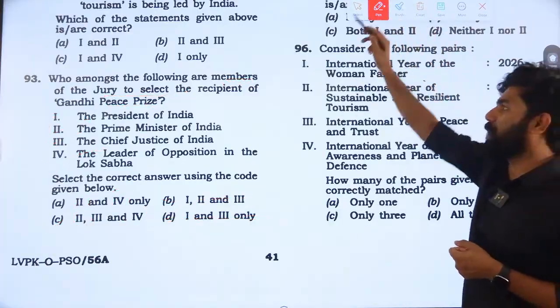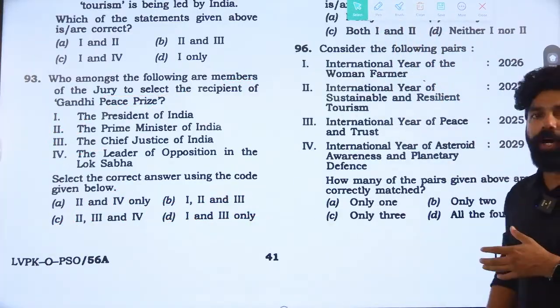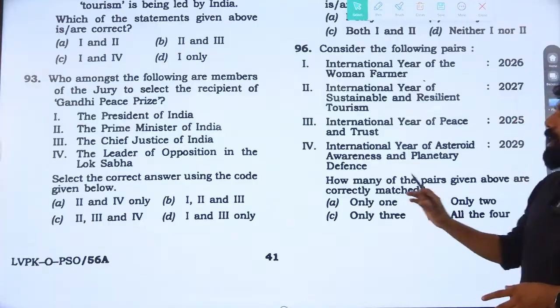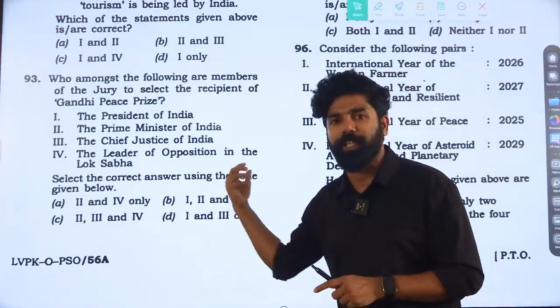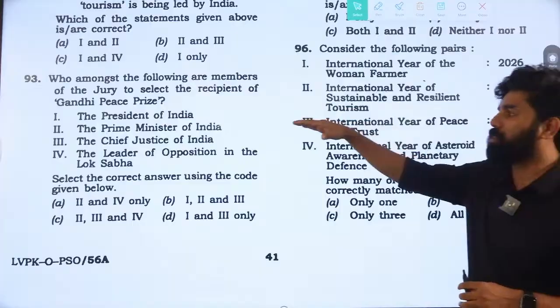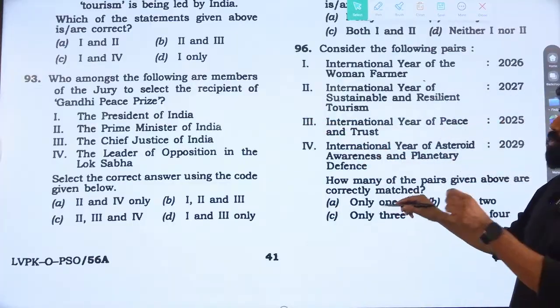A little difficult question, you should have some facts about who the members of this jury are. The only confusion will come with respect to whether the Chief Justice of India is part of it or not. But anyway, the Chief Justice of India is part of this jury. The answer to this question is option C.